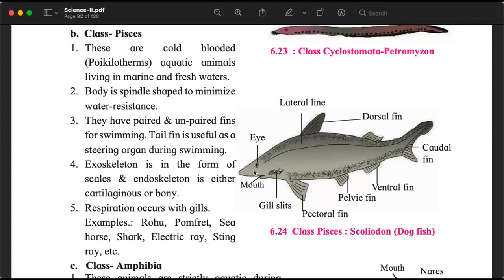And just like if you have ever sat in a boat, there is a rudder at the back, and when you move it left and right, the boat also goes left and right. Similarly, the tail fin is used to navigate while it is swimming. They have both skeletons, both exoskeleton and endoskeleton. Fish have scales outside and bones inside. So the exoskeleton is in the form of scales, we know. Endoskeleton is either cartilaginous or bony, both types exist.